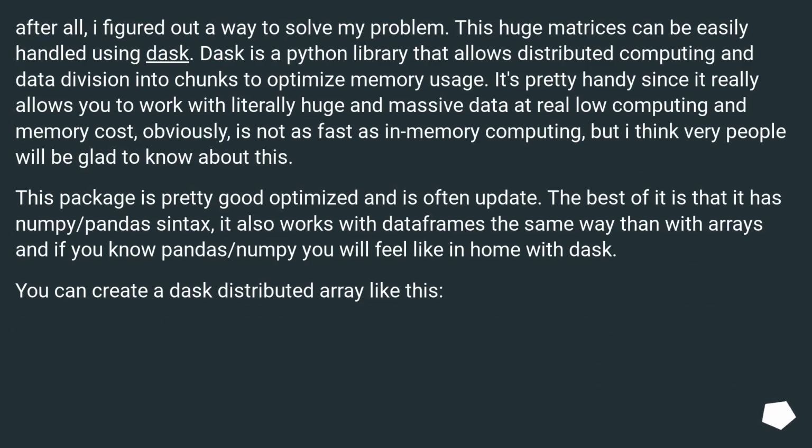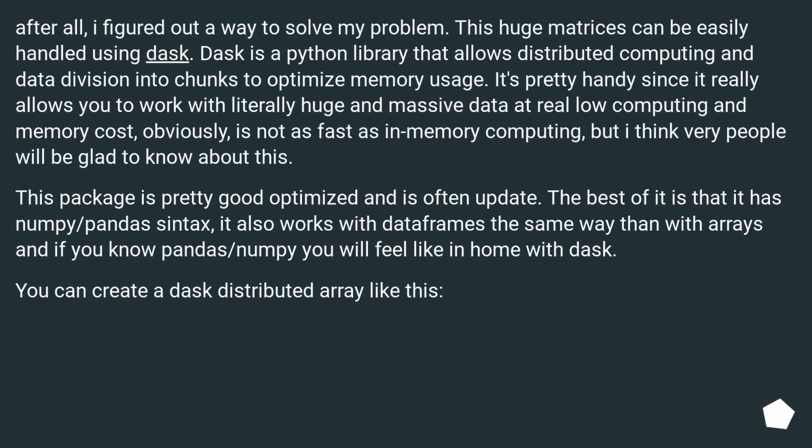After all, I figured out a way to solve my problem. These huge matrices can be easily handled using Dask. Dask is a Python library that allows distributed computing and data division into chunks to optimize memory usage. It's pretty handy since it really allows you to work with literally huge and massive data at really low computing and memory cost. Obviously, it is not as fast as in-memory computing, but I think very few people will be aware of this. This package is pretty well optimized and is often updated.